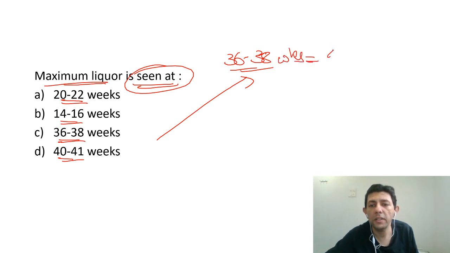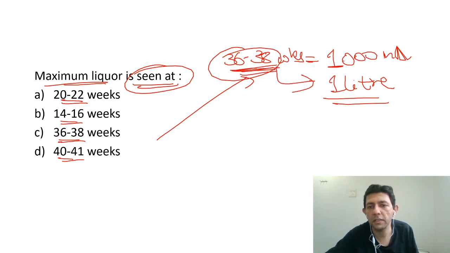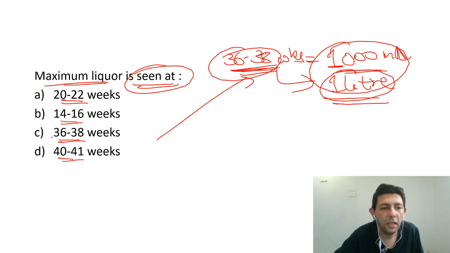This is how much, sir? 1000 ml or 1 liter. Please learn this number by heart. It has been asked to you in the Viva, and in the MCQ also. That's right, 36 to 36 weeks, the liquor level is 1000 ml or 1 liter, which is the answer over here.